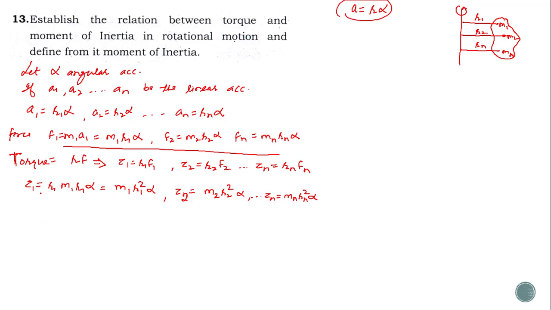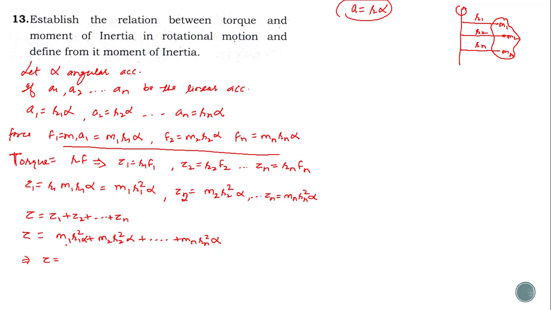Now the total torque, tau, is equal to τ1 plus τ2 plus and so on, plus τn. We can write it like this: m1 r1 square alpha, plus m2 r2 square alpha, plus and so on, plus mn rn square alpha. This is the total torque acting on the body.